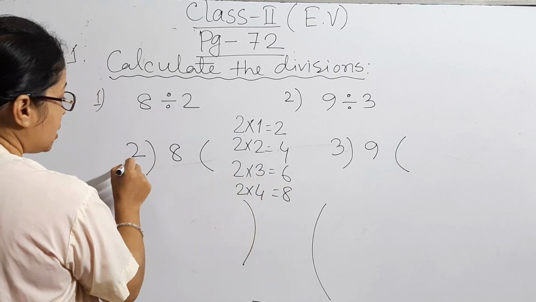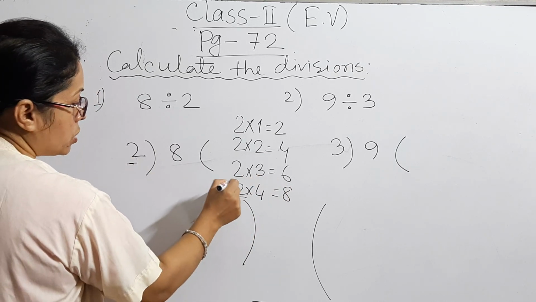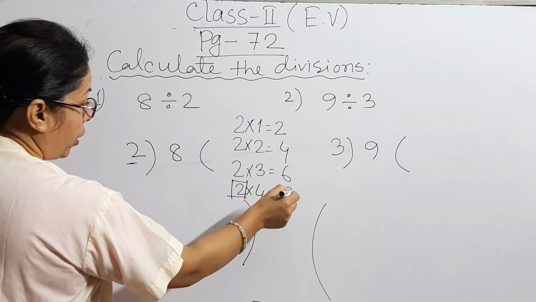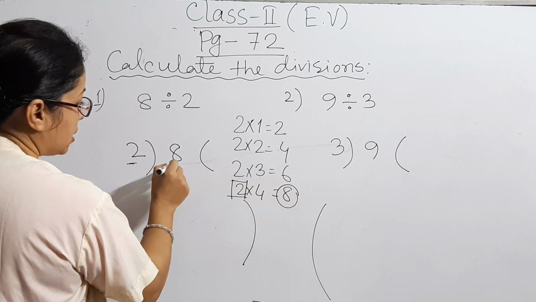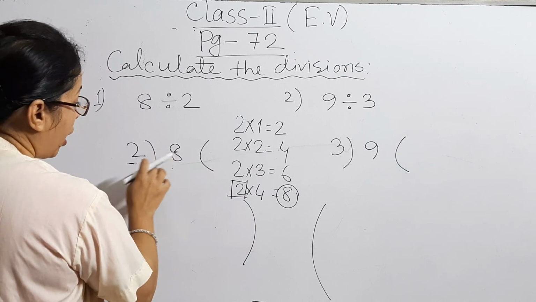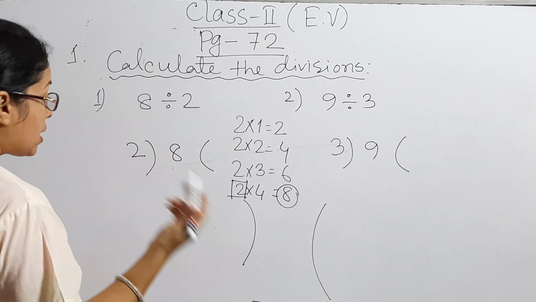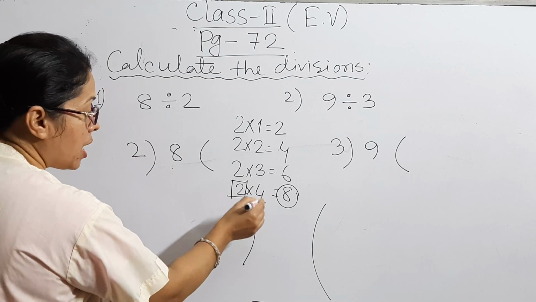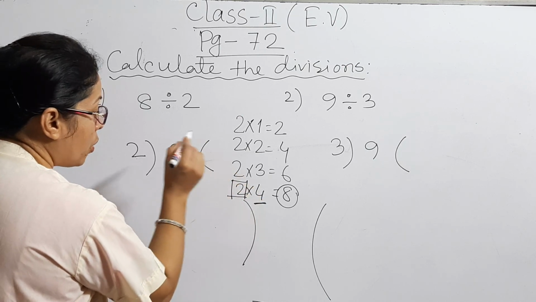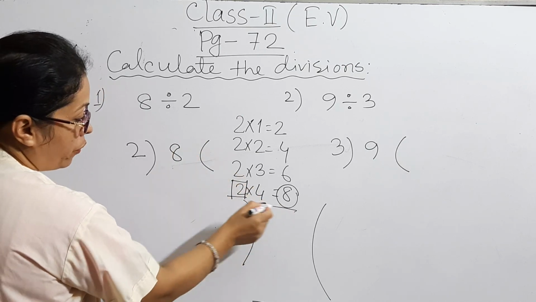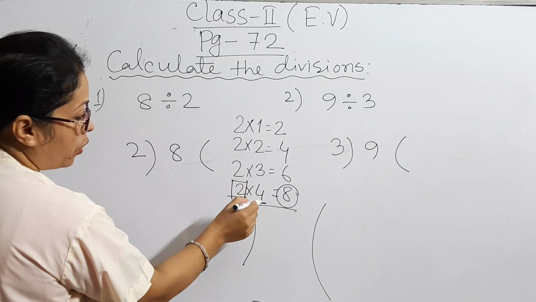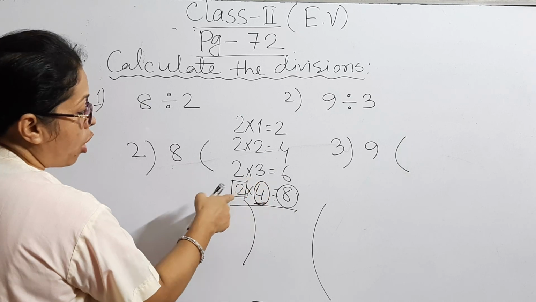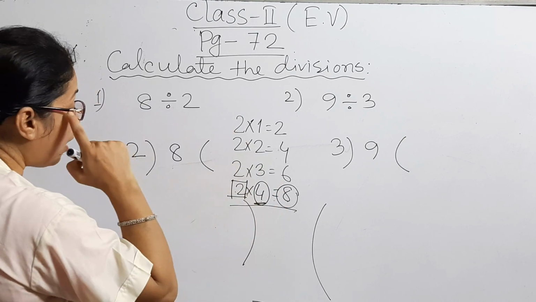Dear students, this is 2's times table. We are saying 2's times table, and we need 8; this is the dividend. If we say the 2's times table, how many times will we go? 4 times. If we go 4 times, we will get 8. Look over here, 2 times 4 equals 8. So if we go 4 times of 2, we will get 8.